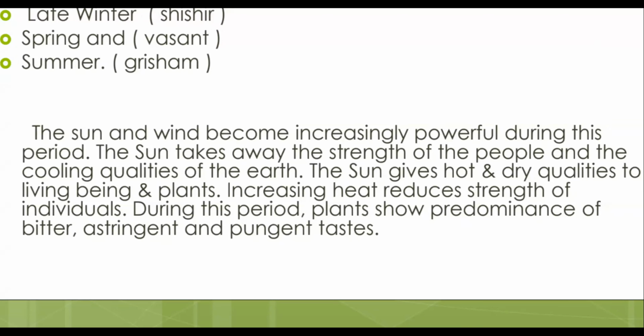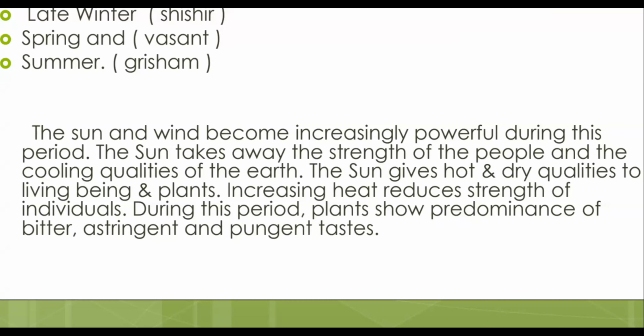Right? During this period, plants show predominance of bitter, astringent and pungent taste. So because of this, in all the flora, the entire flora, we find a maximum increase in bitter, astringent and pungent tastes. You all know bitter means tikta rasa, for example bitter gourd. Astringent means kashaya rasa.